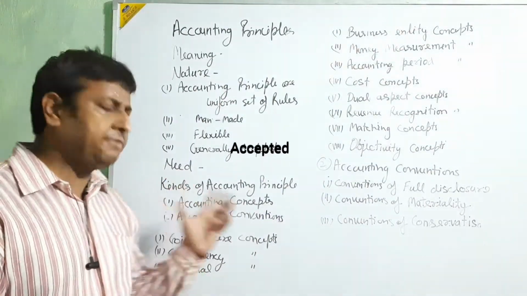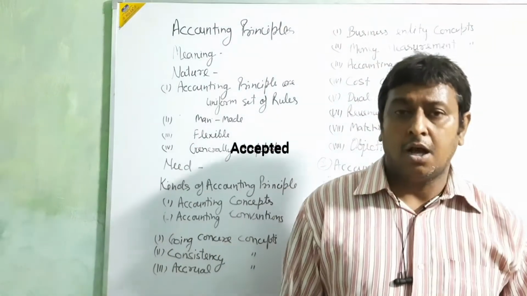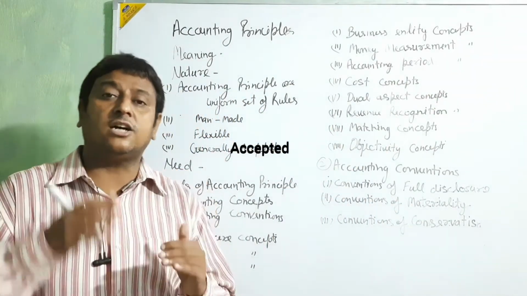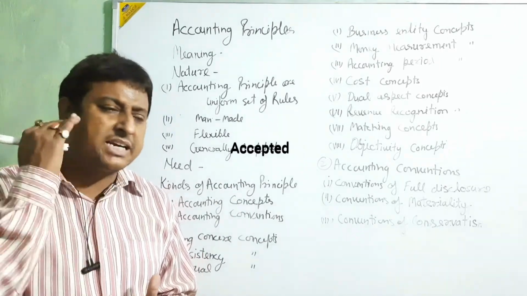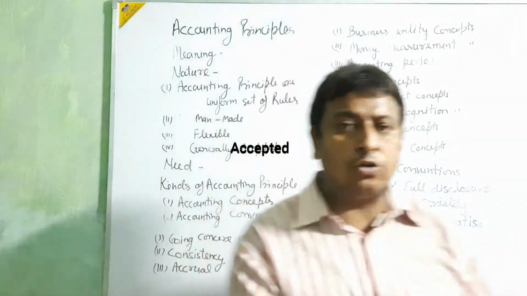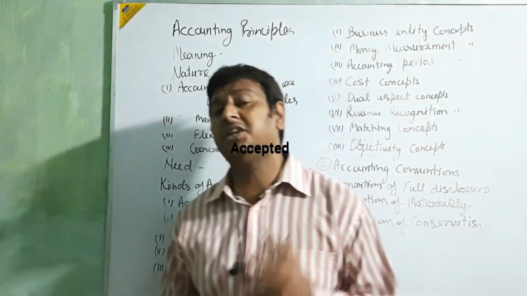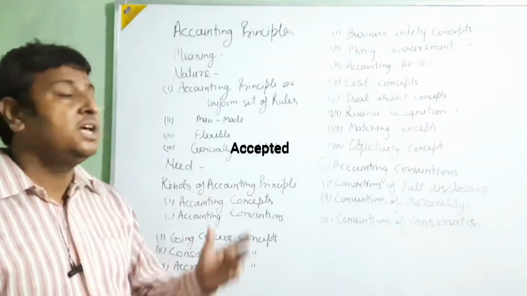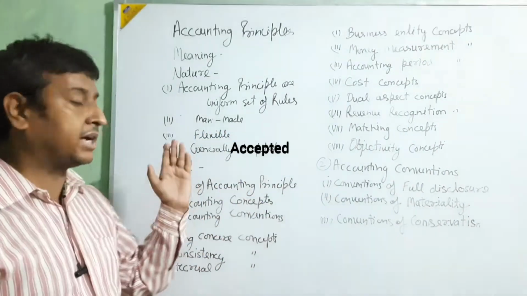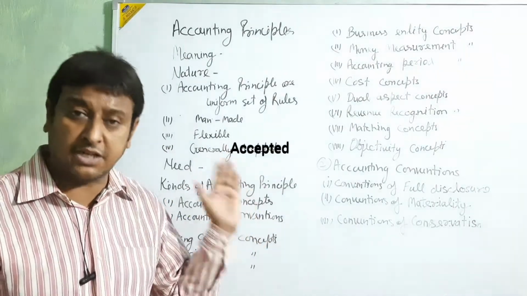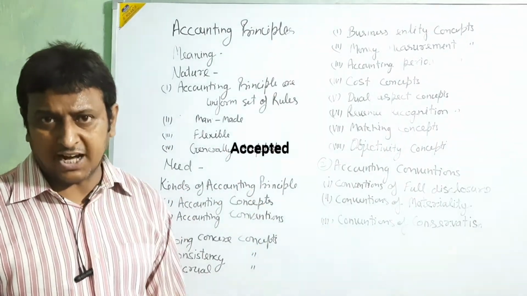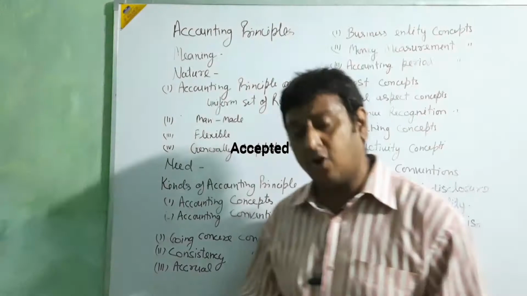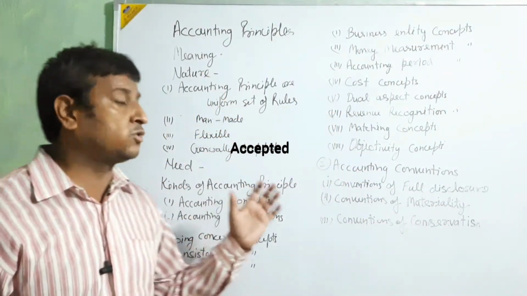Why do we need the accounting principle? Because, beta, any type of logical thing, without some guidance or instruction, we cannot direct, follow or operate. So we need the accounting principle, because on the basis of the accounting principle we follow, run, operate and function our accounting. Okay beta, and without the principle we are not able to follow and operate using the accounting rules and regulations.